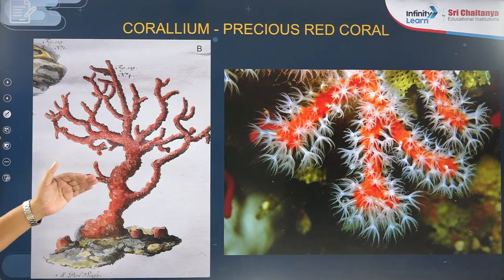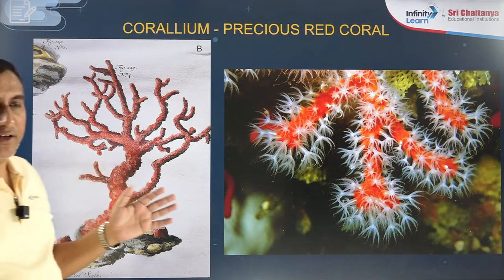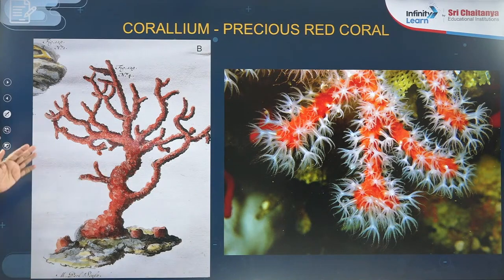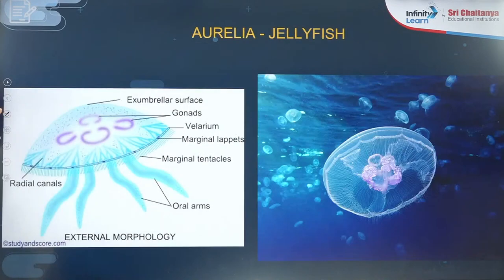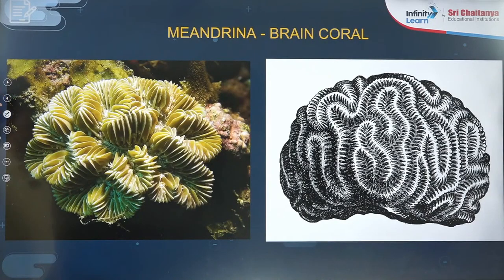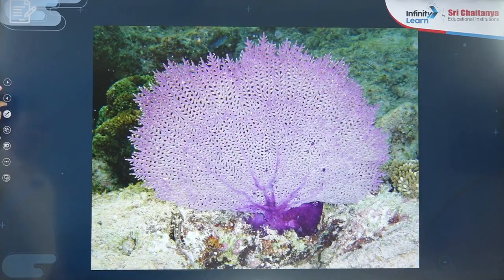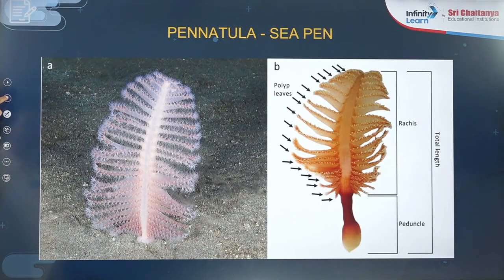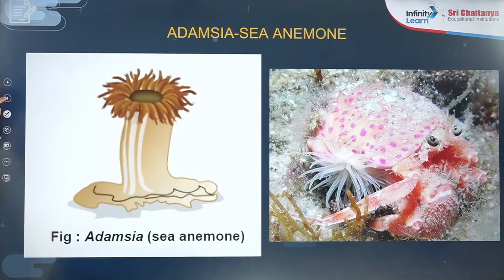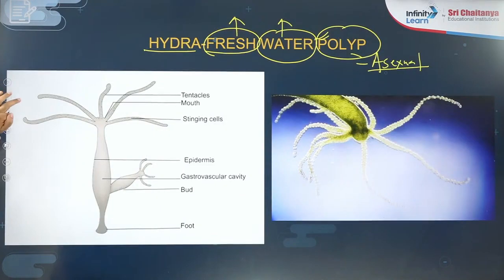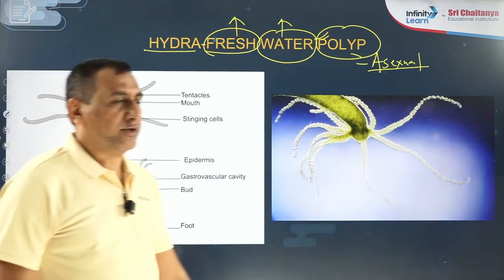So today I have said all the examples of Coelenterata. Corallium, the precious red coral. Aurelia, the jellyfish. Obelia, the sea fur. Meandrina, the brain coral. Gorgonia, the sea fan. Pennatula, the sea pen. Adamsia, the sea anemone. Physalia, the Portuguese man of war. Hydra, the freshwater polyp.